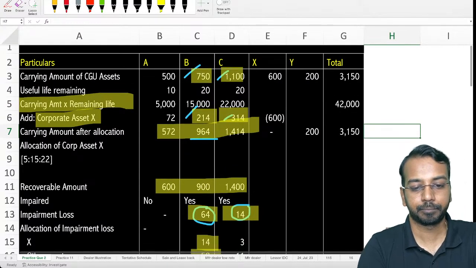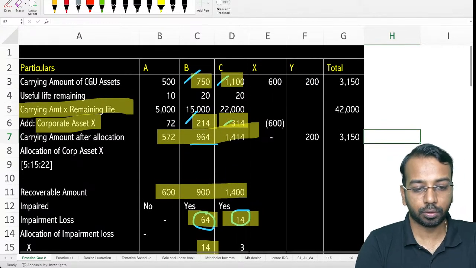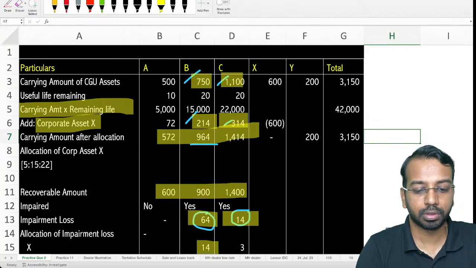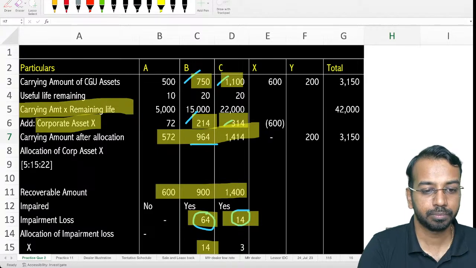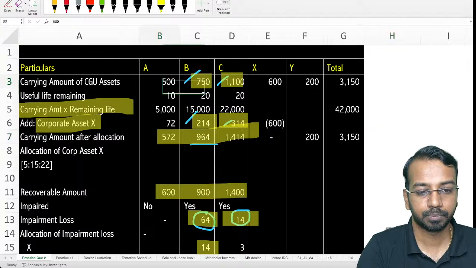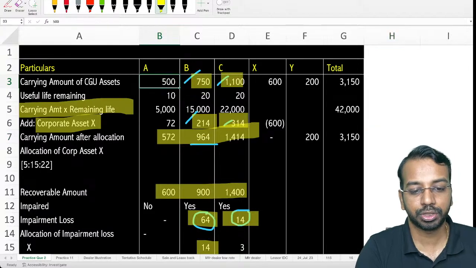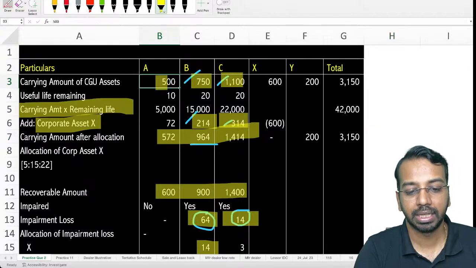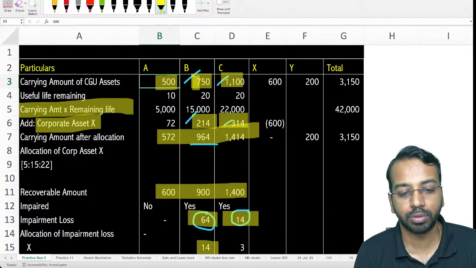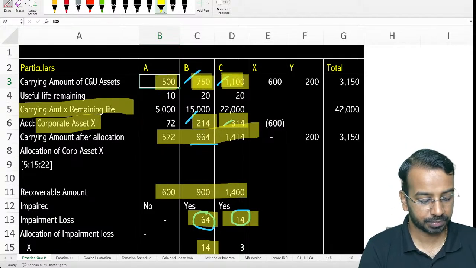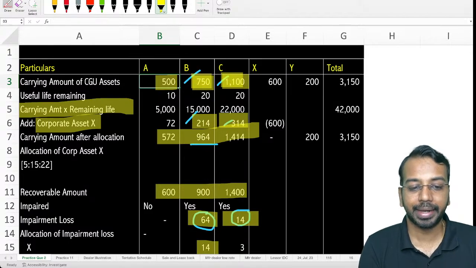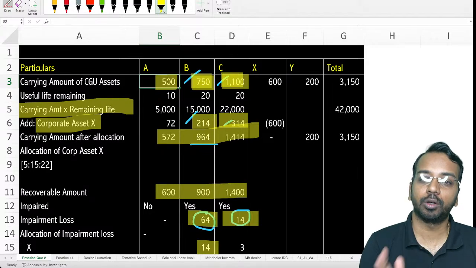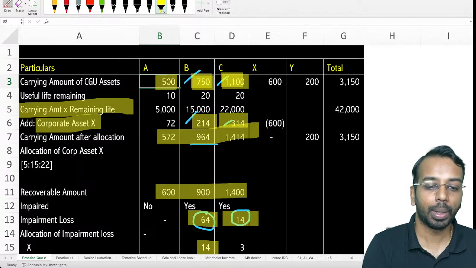Now, here we have in the question the carrying amount of each of the assets: 500, 750, 1100. These three carrying amounts are given in the question to us. Now, what the question says is X can be allocated to A, B and C, but Y cannot be allocated.